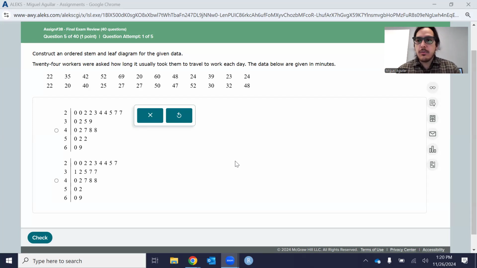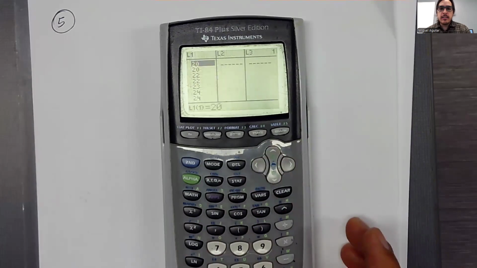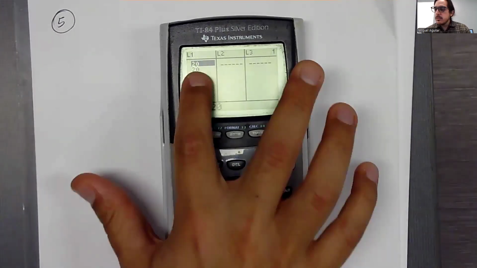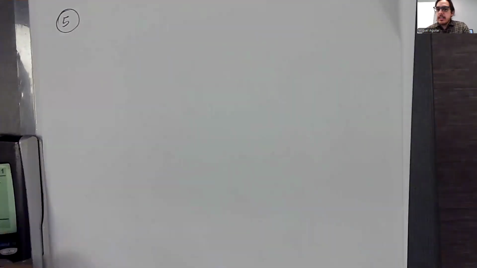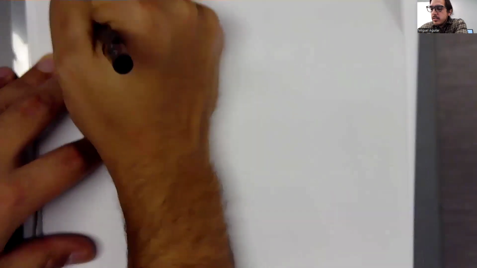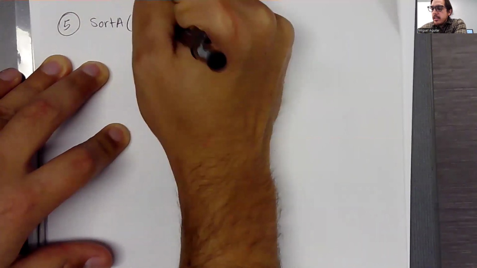Okay. Now I want to go ahead and sort those. Remember, you hit stat, sort A, and then we have to hit second one to put L1 in there and sort it. So now when we look at the data, it will be in ascending order. So if I go to stat, look at the data, I have 20, 20, 22, 22, 23, 24, 24. Okay, everything is in order. So again, here, what we want to do is sort A, L1 in the calculator.